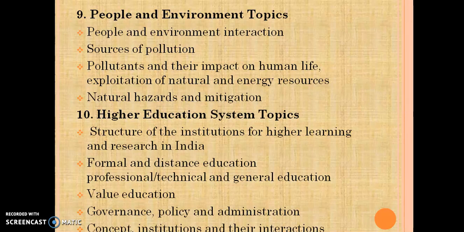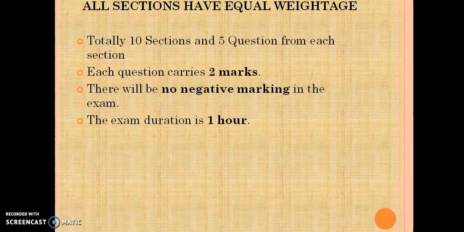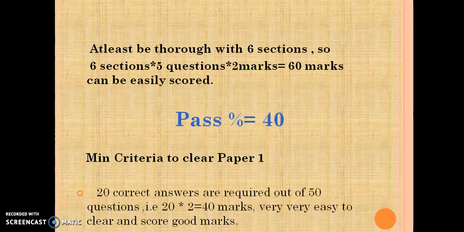Now next comes the 10th section, higher education system topics. Study topics like institutions of higher learning, education in ancient India, professional, technical and skill-based education policies, governance and administration to get an upper hand in the unit. Next, focus on topics like evolution of higher learning and research in post-independence India. I've discussed all these sections already.